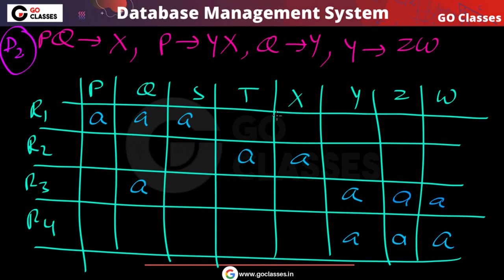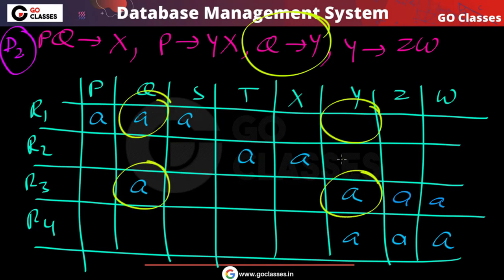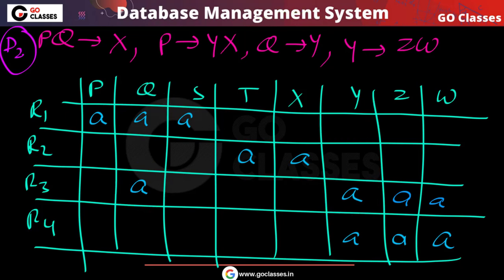After this you can notice that q determines y. In these two rows the q value is the same, so in these two rows the y value must also be the same. So I can put a here. Once I put a here, what will happen?